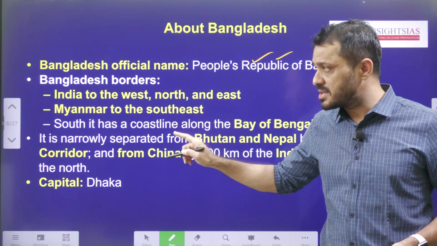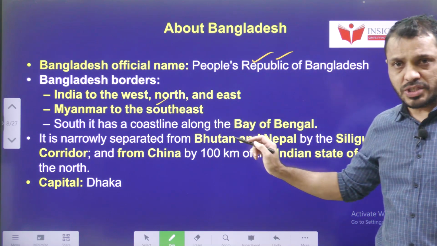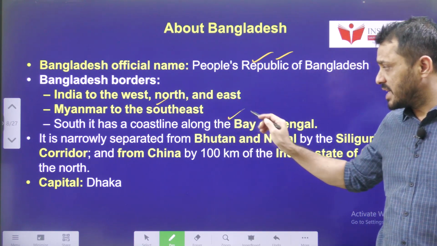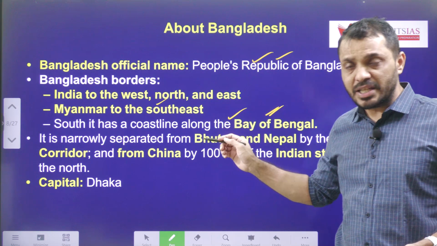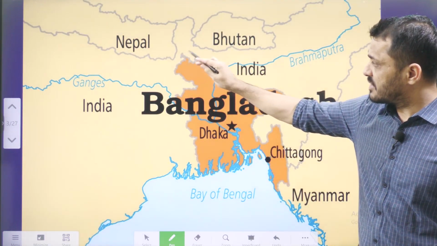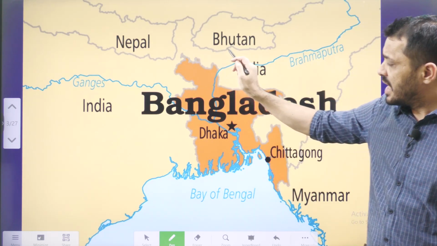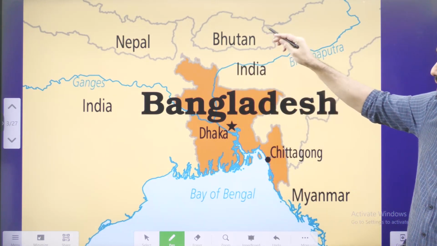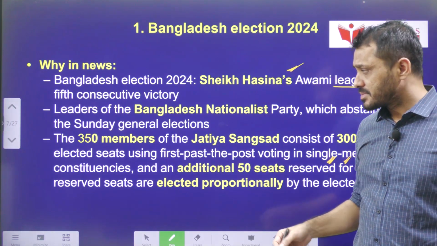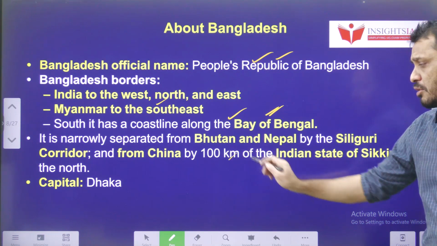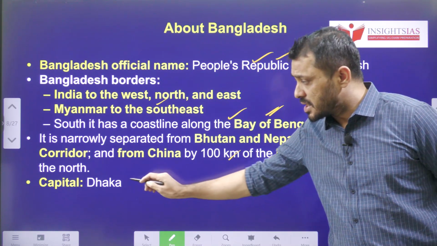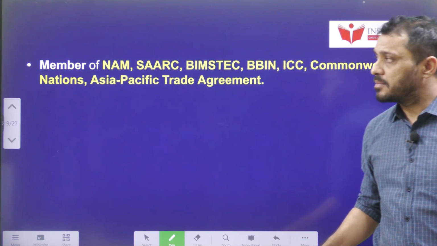India is having borders, and Myanmar on the southeast. And in the southern direction, Bangladesh is having coastline along the Bay of Bengal. Bangladesh is very narrowly separated from Bhutan through the Siliguri corridor, and it is having around 100 kilometers of separation from the China border. The capital of Bangladesh is Dhaka.